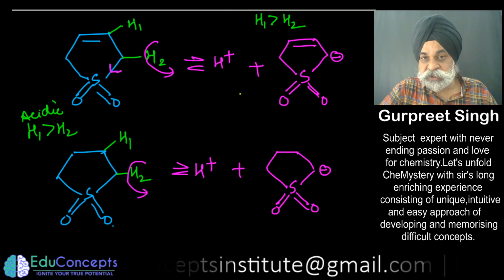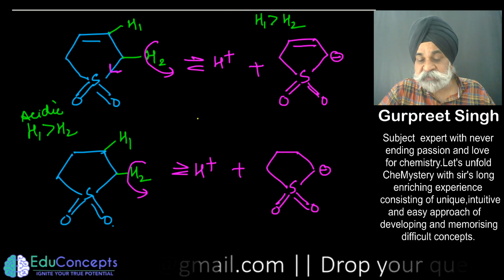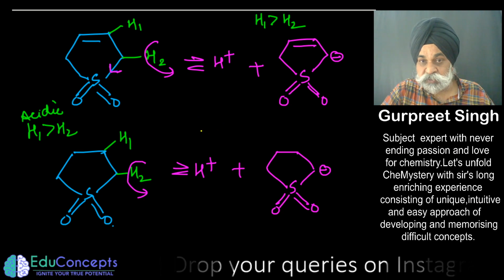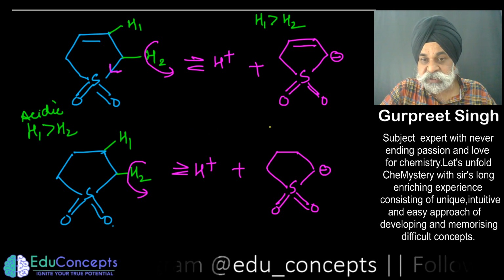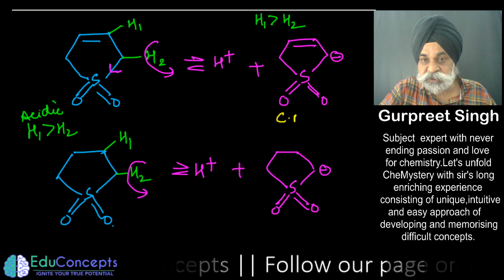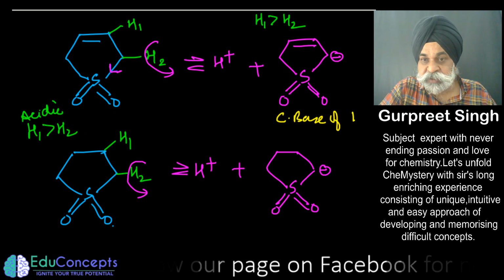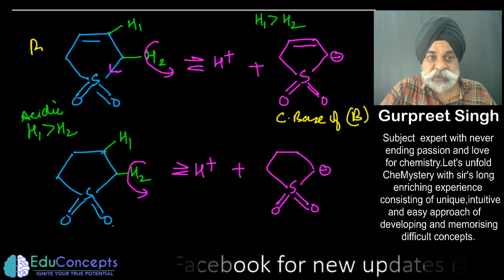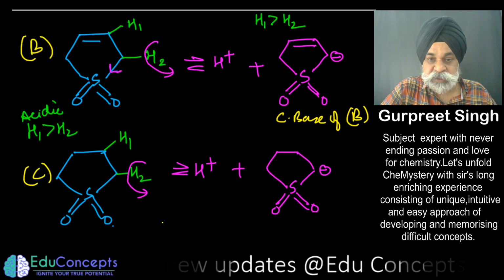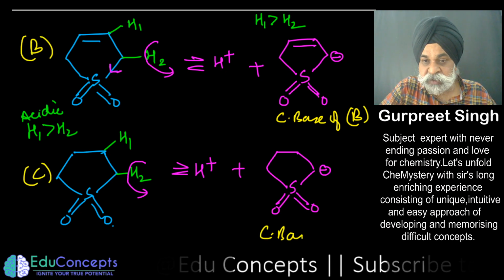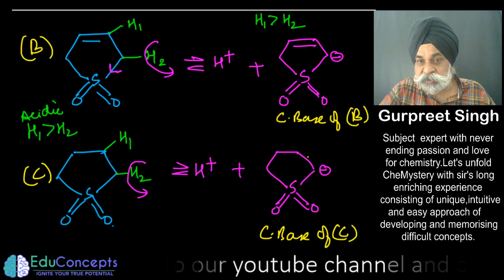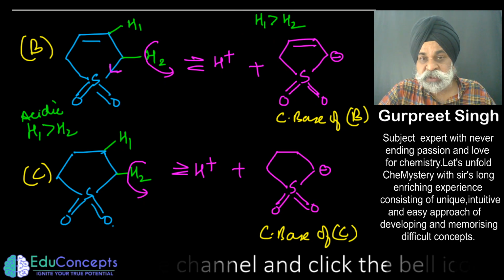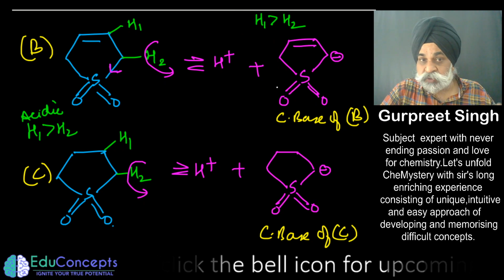Broadly for different functional groups we can learn, but not for every compound. So here we will be trusting this fact that if we are able to check the stability of the conjugate base, so this is the conjugate base of B, this is compound B, and this is compound C, and this is the conjugate base of compound C. If we are able to check which of these is more stable, we are through the question.